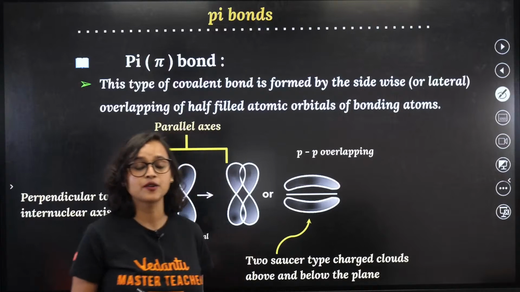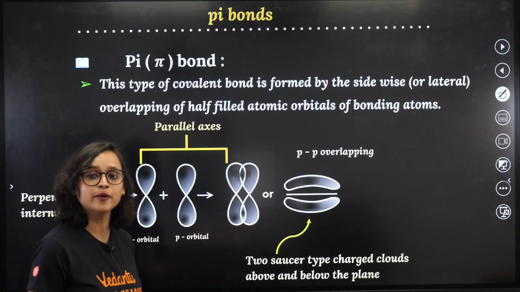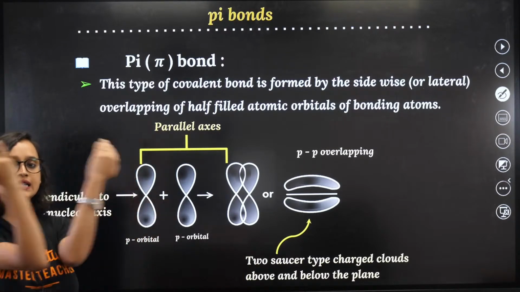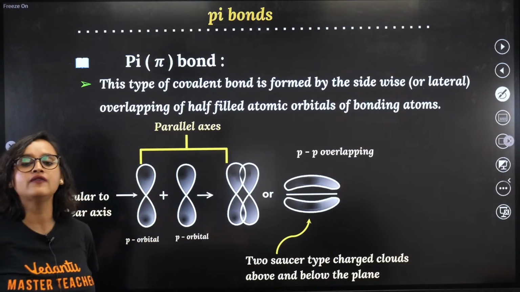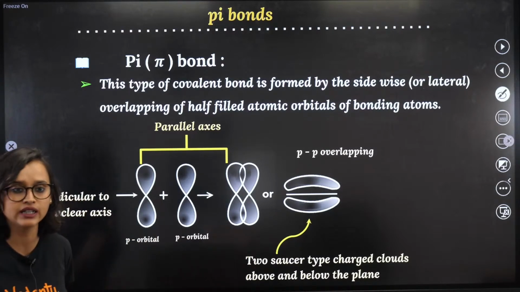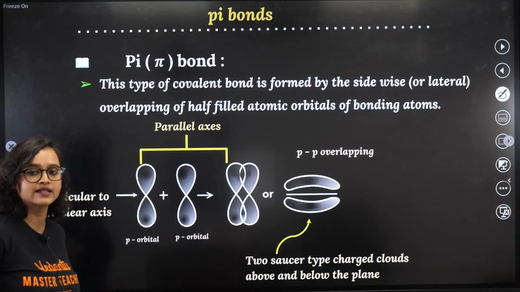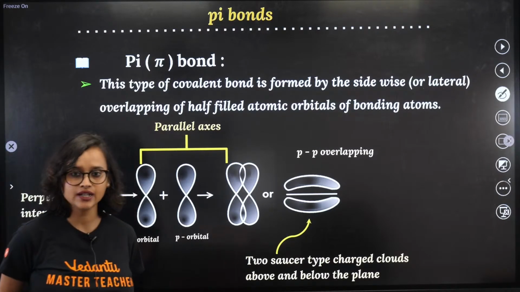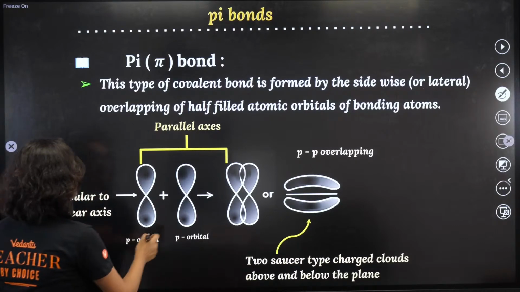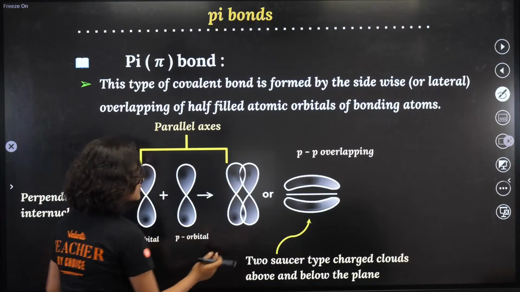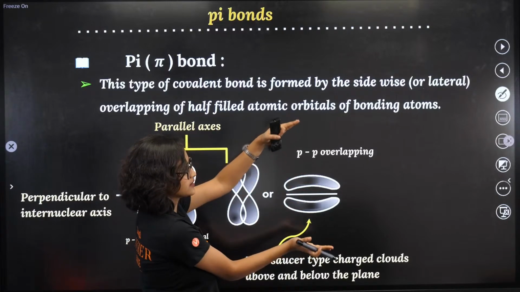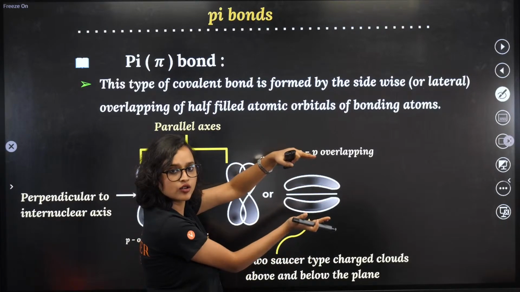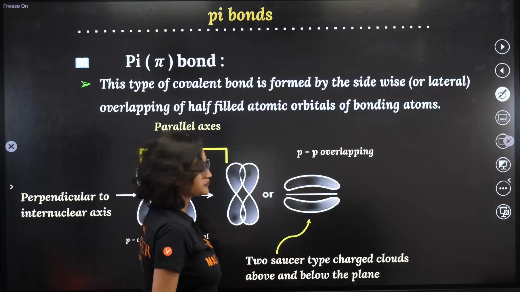This is your trick. So a pi bond is this type of covalent bond, formed by the sidewise, lateral overlapping of half-filled atomic orbitals of bonding atoms. Understood? So it can either be like this, or they can also do this.